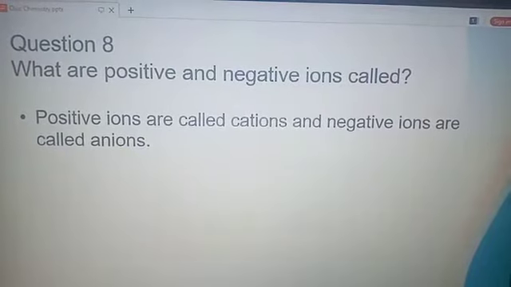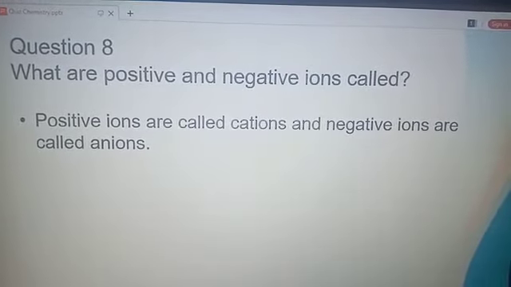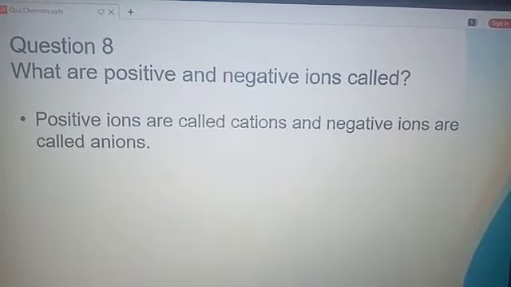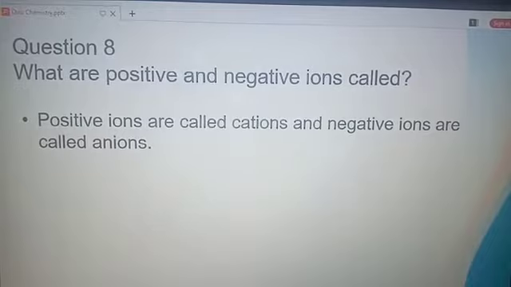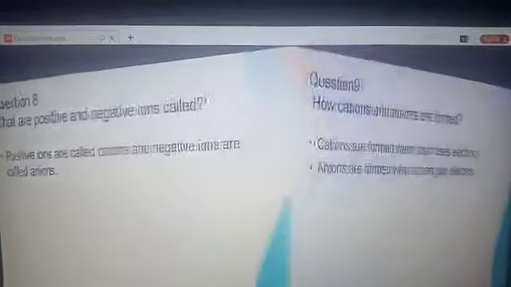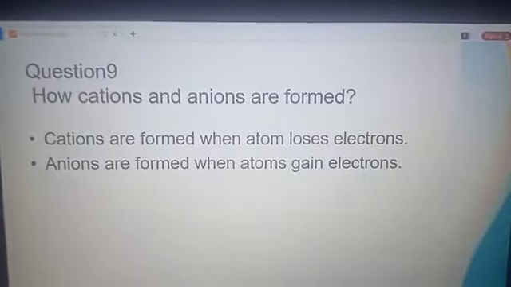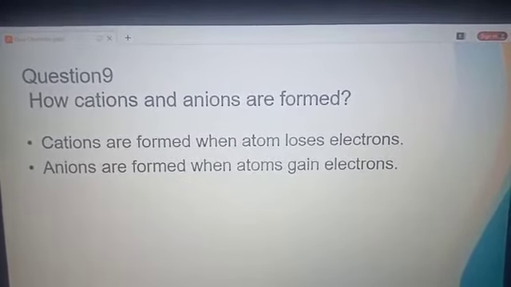Question number 8. What are positive and negative ions called? Positive ions are called cations and negative ions are called anions. Now question number 9. How are cations and anions formed?